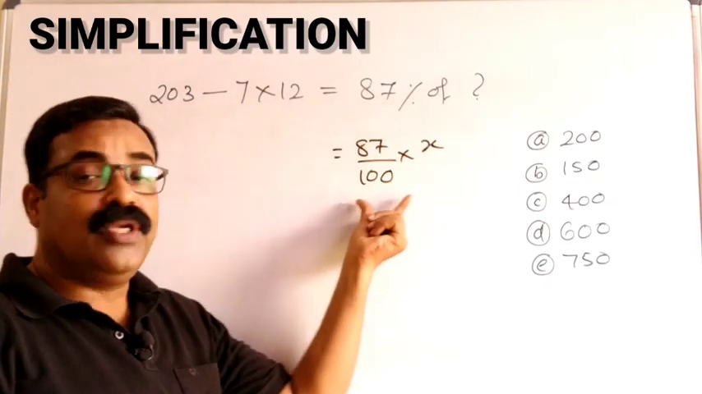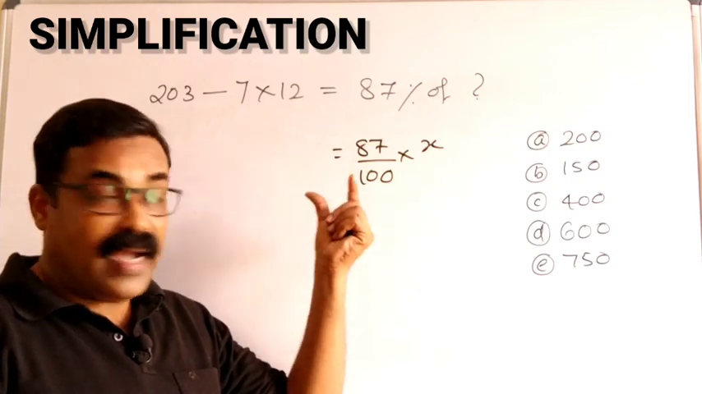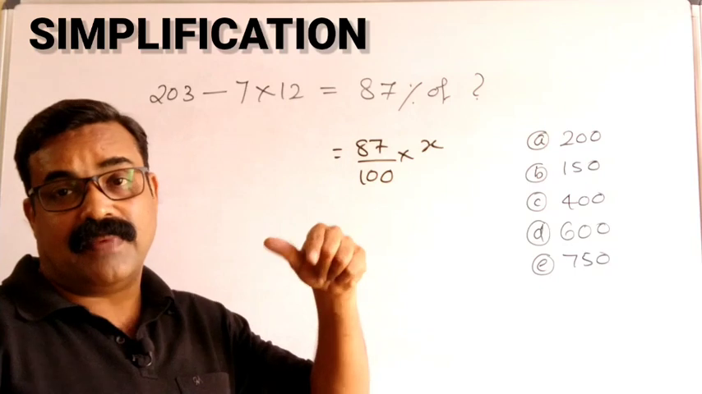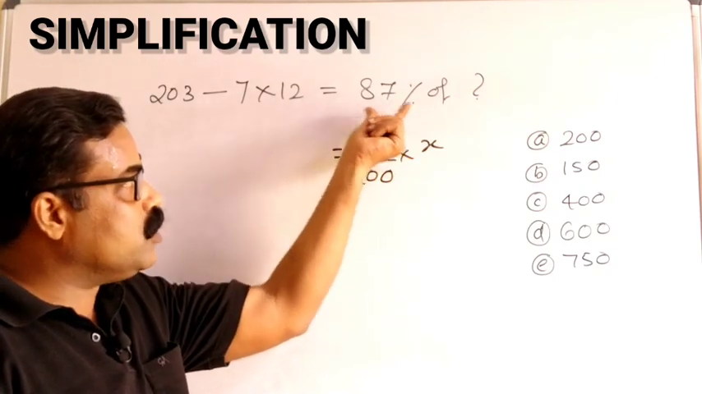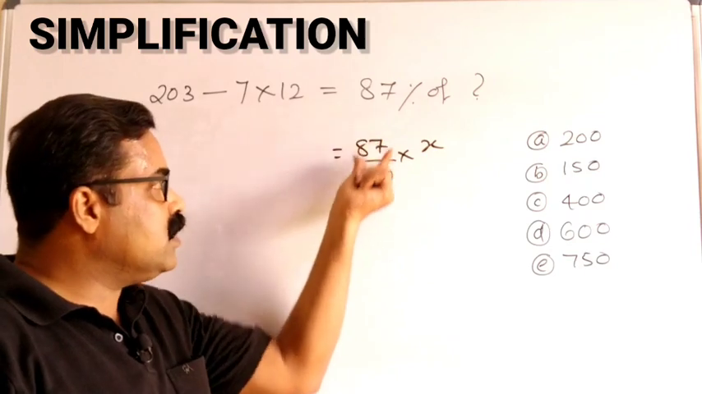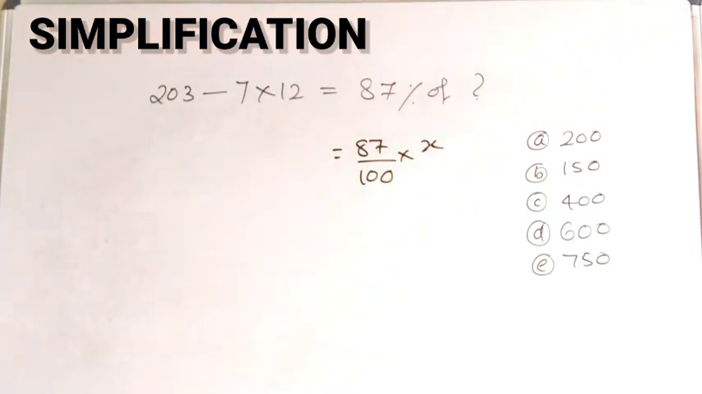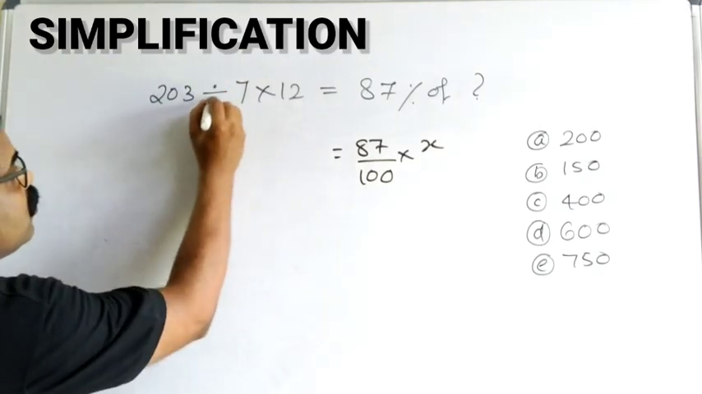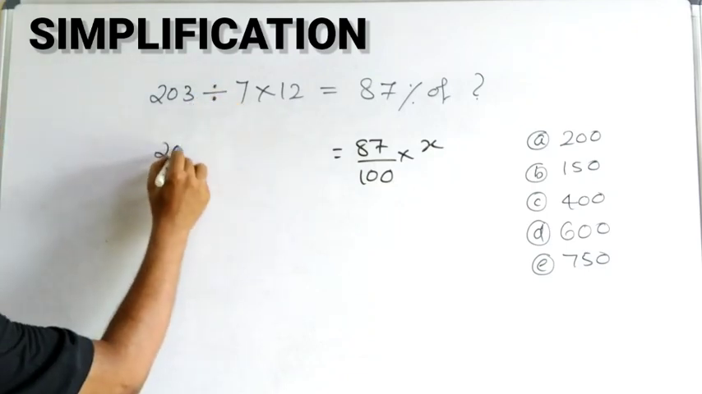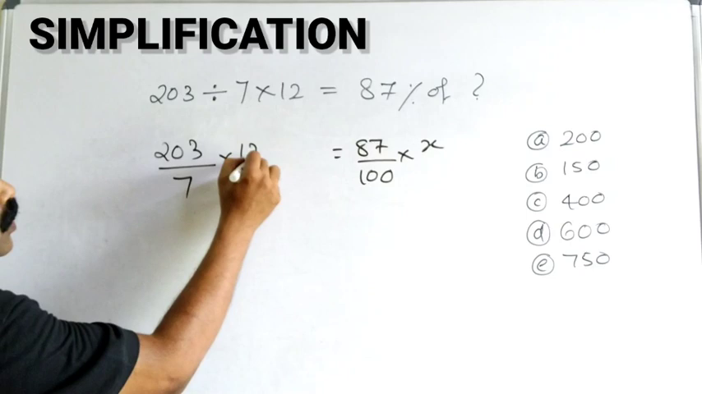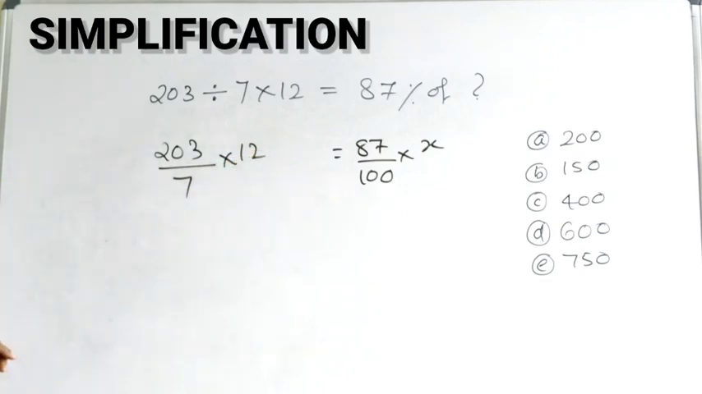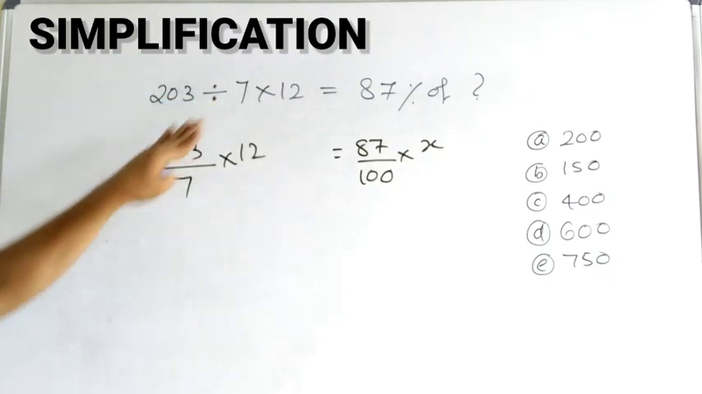That is 87%. You need not write all these things in your exam. Do maximum calculations without pen and paper, mentally. To denote that percentage, I have written 100 here: 87 by 100 into x. Here 203 by 7 into 12. Sorry, in the question it is division, not minus. So this will become 203 divided by 7 into 12.